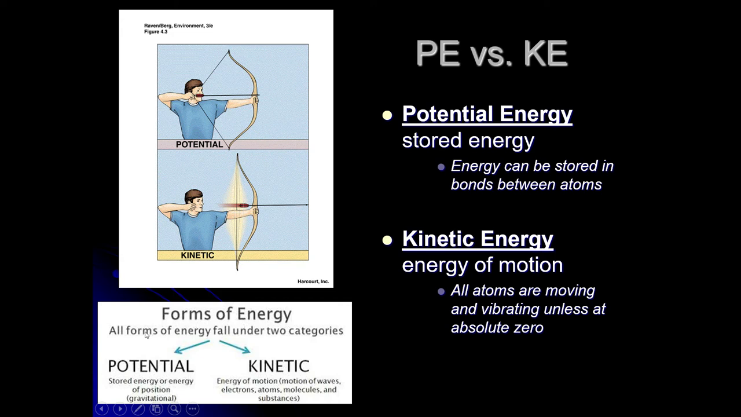Forms of energy. All forms of energy fall under two categories. You have potential energy, stored energy, energy of position, which is gravitational. You have kinetic energy, energy of motion, motion of waves, electrons, atoms, molecules, and substances.